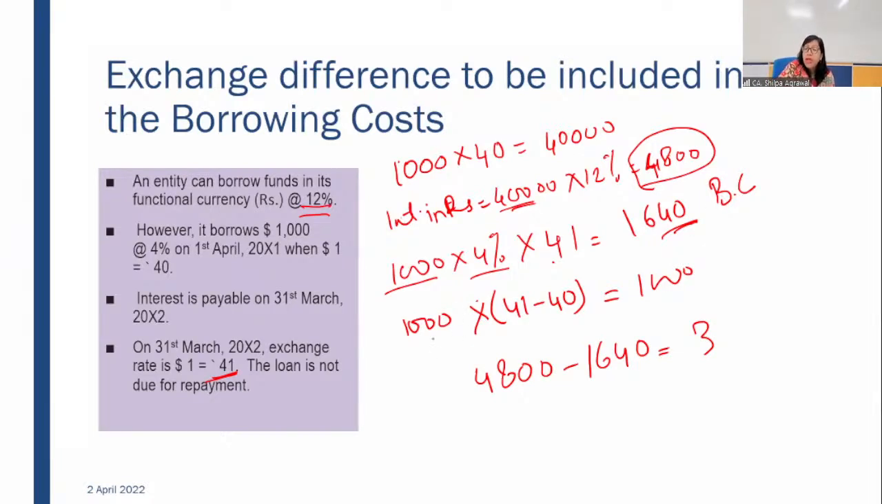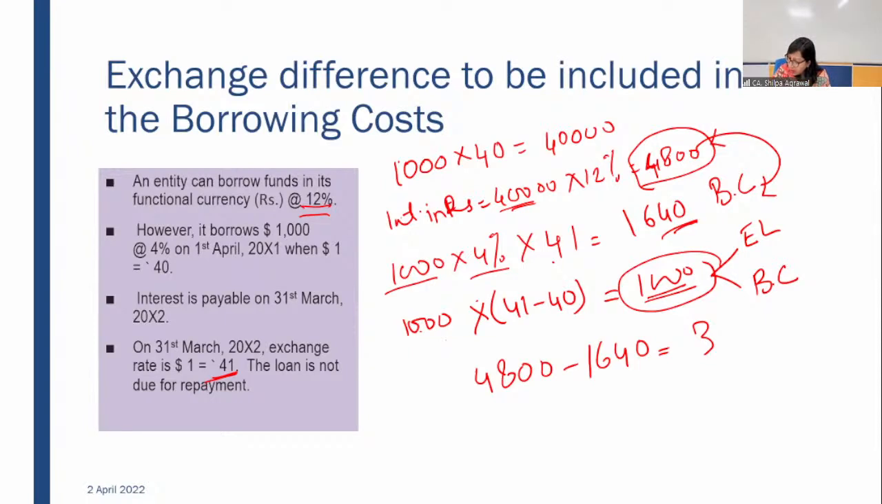Exchange loss on $1,000: only 1 rupee has increased on the dollar. So now your exchange loss is rupees 1, 41 minus 40, 1 rupee into 1000. This is your total exchange loss. Out of this, you have to identify what is actual exchange loss and what is the hidden borrowing cost. For that we have to take the difference between these two elements.